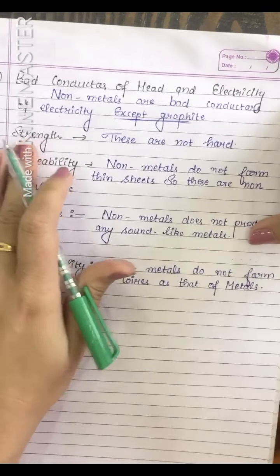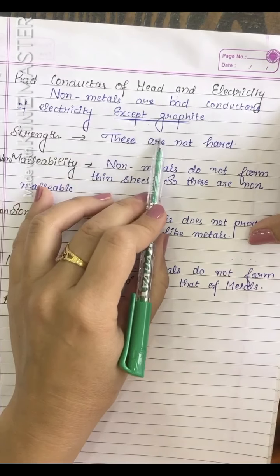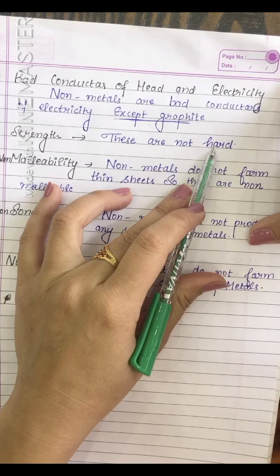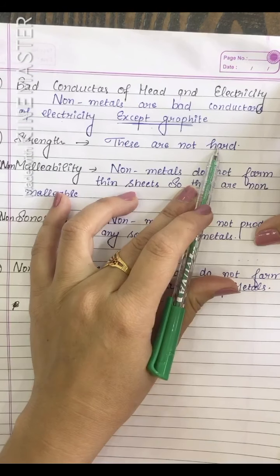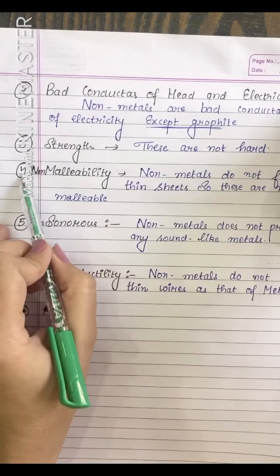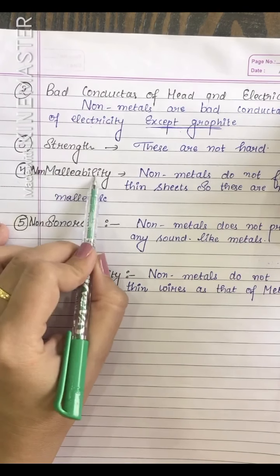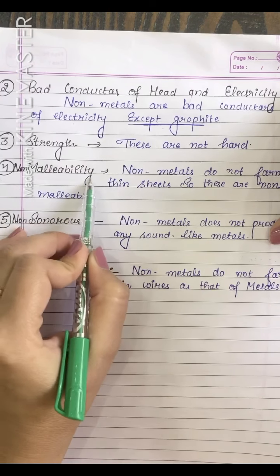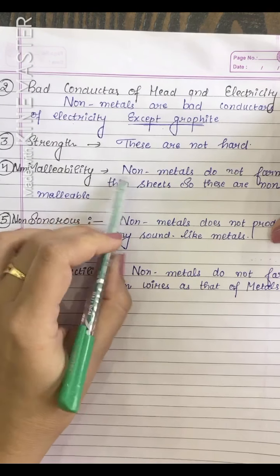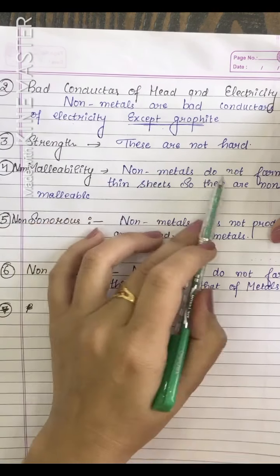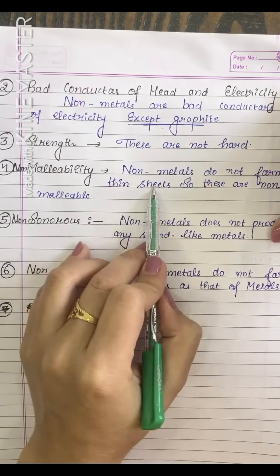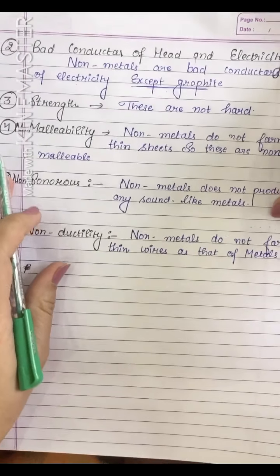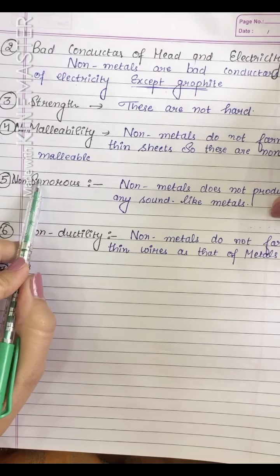Strength. These are not hard. Metals are mainly hard, but non-metals are not hard. Next property is non-malleability. Malleability means that something is beaten into sheets. So non-metals do not form thin sheets. So these are non-malleable.